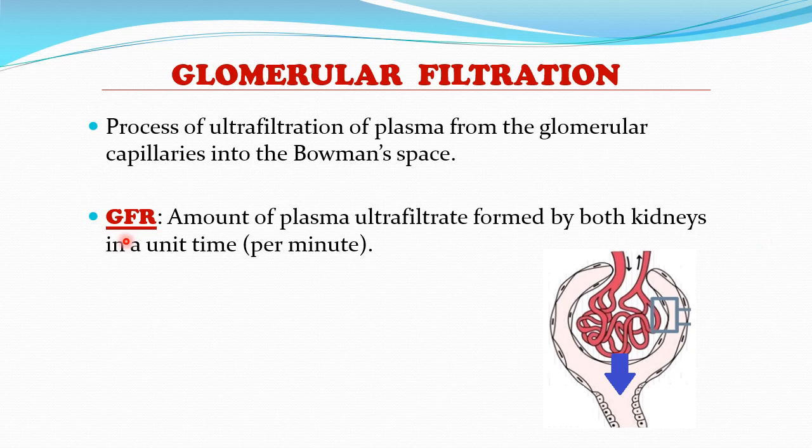And another similar term is the GFR. So GFR is nothing but the glomerular filtration rate, the rate at which this filtration is seen. So it is the amount of plasma ultrafiltrate formed by both the kidneys in a unit time, and that is taken per minute. So per minute कितना plasma यहाँ से filter होगा from the glomerulus into the renal space, that is the glomerular filtration rate.